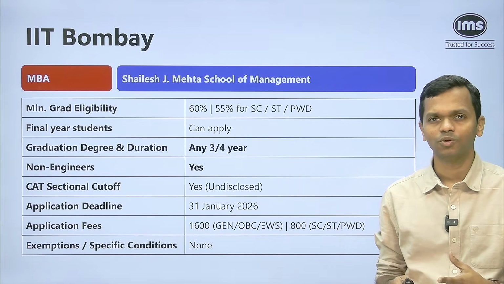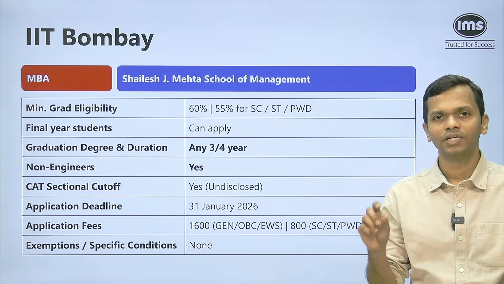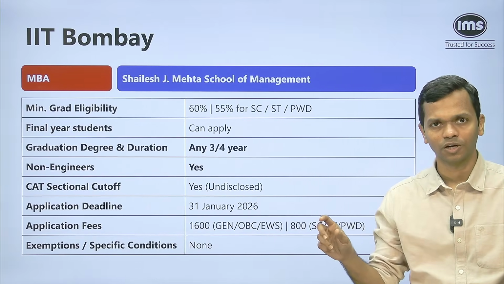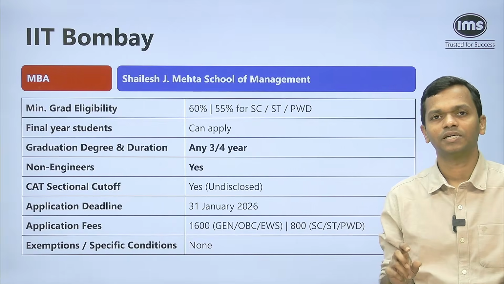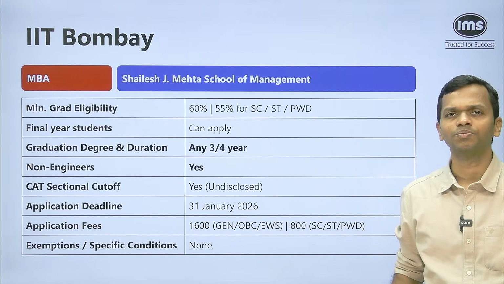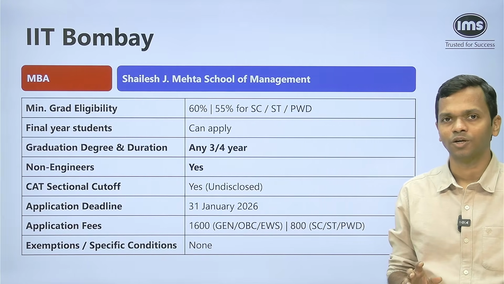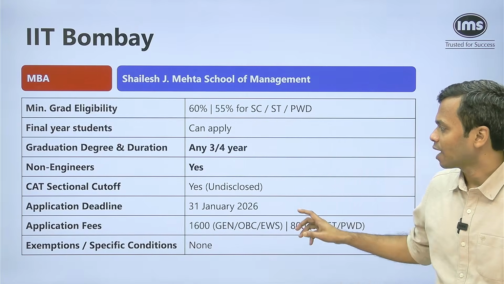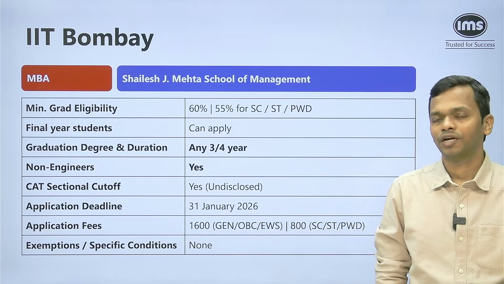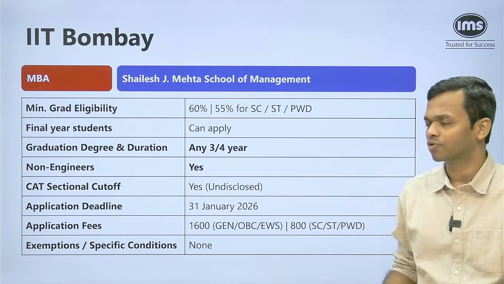If you go to the website also, under the admission process, you will find that they have written that they apply some sort of sectional cutoffs, but that is something that is decided after they have all the applications. And this is undisclosed at this point of time. That is why we don't have exact information on what is the sectional cutoff that is applied. The application deadline is 31st Jan 26. At the time of recording this video, this is about a month from now.